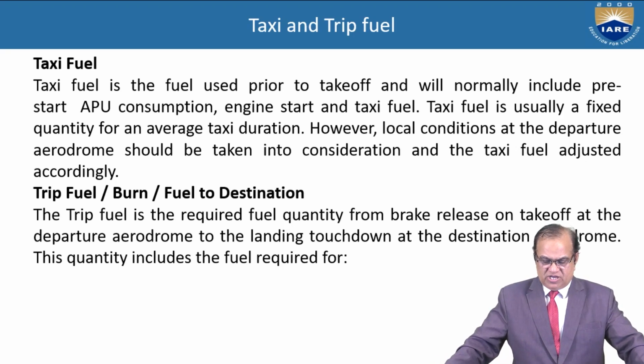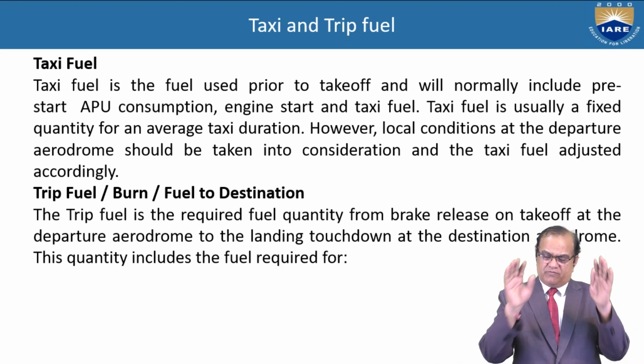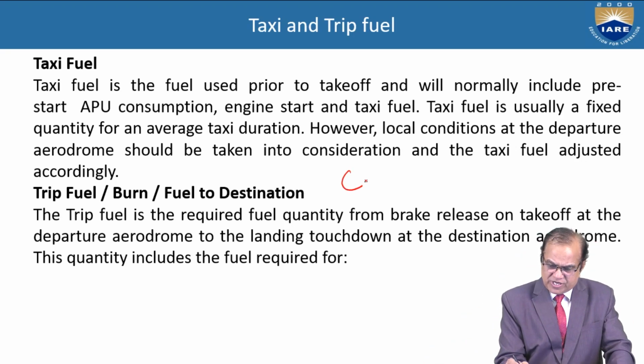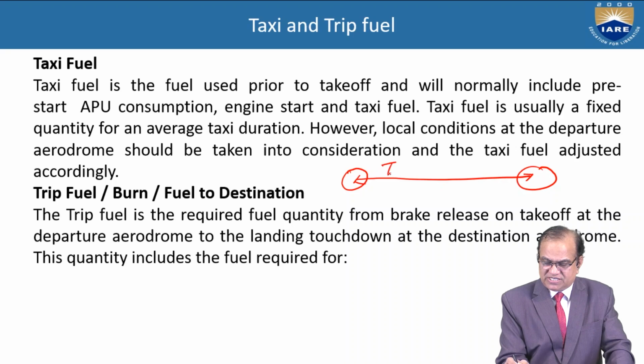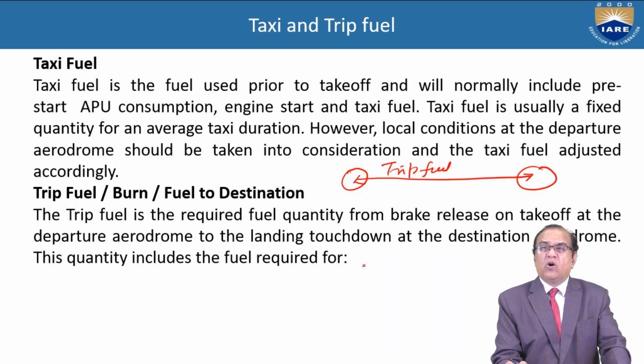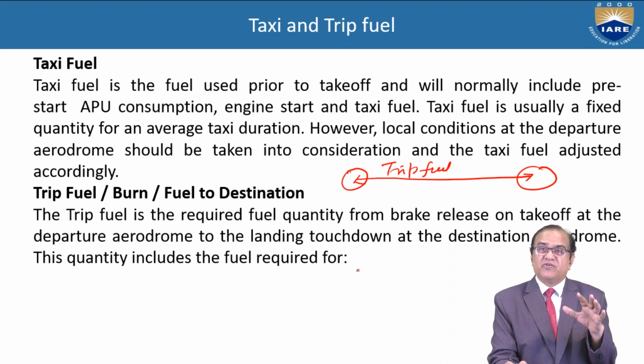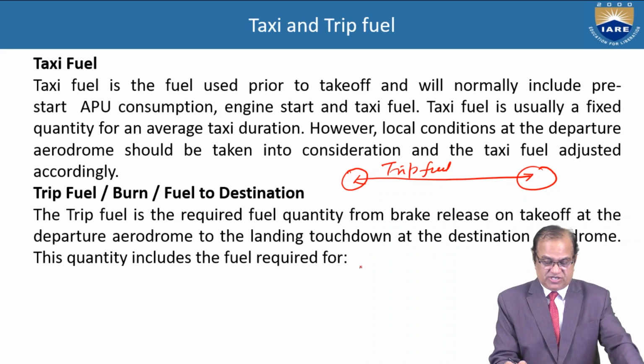This quantity includes the fuel required for the trip. Trip means from one location to another location. How much fuel is actually consumed? That is called the trip fuel. What is actually burned is called the burn fuel. That is used for the destination.